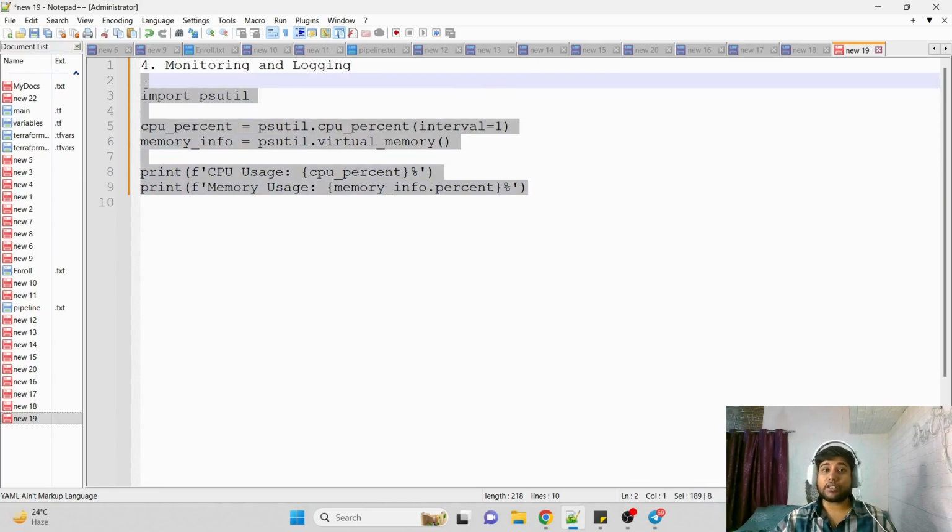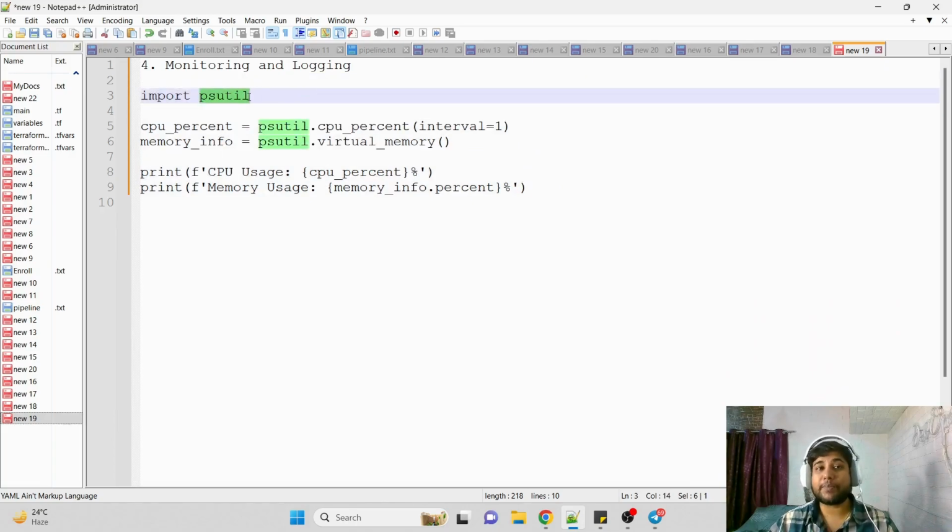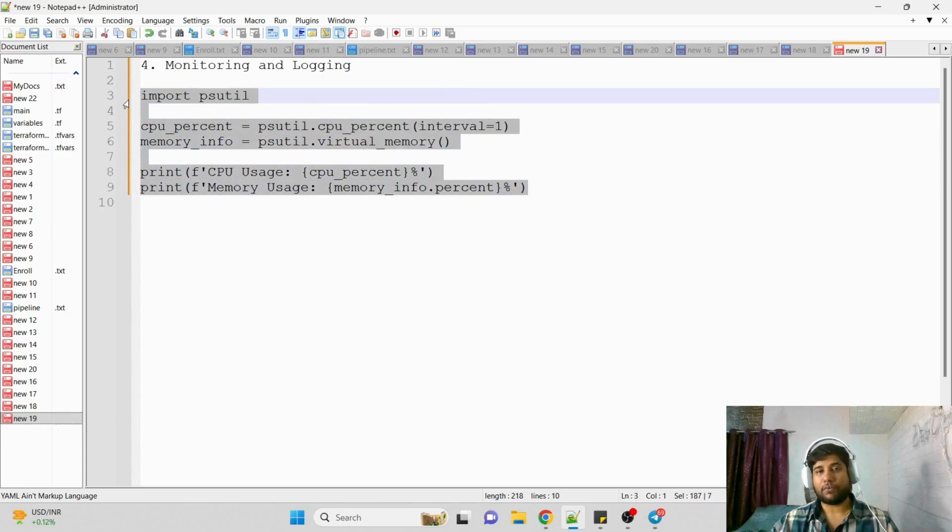This is written in Python, and it is very easy. You know why it is easy? Because we are using a library, psutil, which already contains the written source code used to perform this kind of action, like finding the CPU details or detailed information about memory. So we can even use Python for monitoring and logging. When working with DevOps, instead of using Grafana or something, we can work with this also. It may not give very appealing dashboards, but it gets the task done.